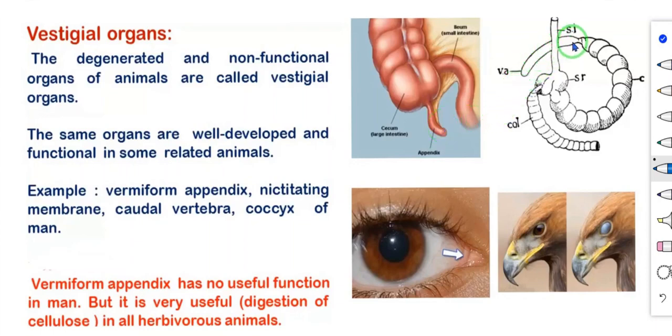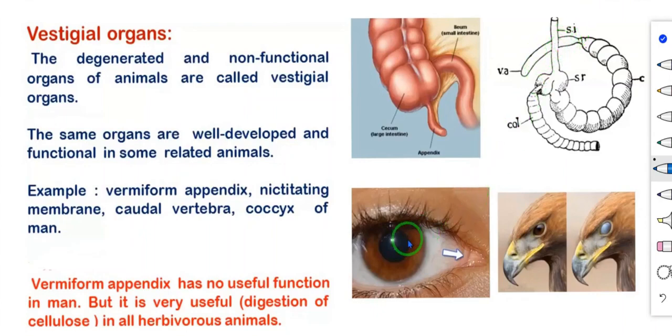This is the vermiform appendix of herbivorous animals. The animals are using this for what purpose? Digestion of cellulose. So only the herbivorous animals are using this vermiform appendix. In human beings this appendix is a vestigial organ, but herbivorous animals are using it, so there it is not a vestigial organ.